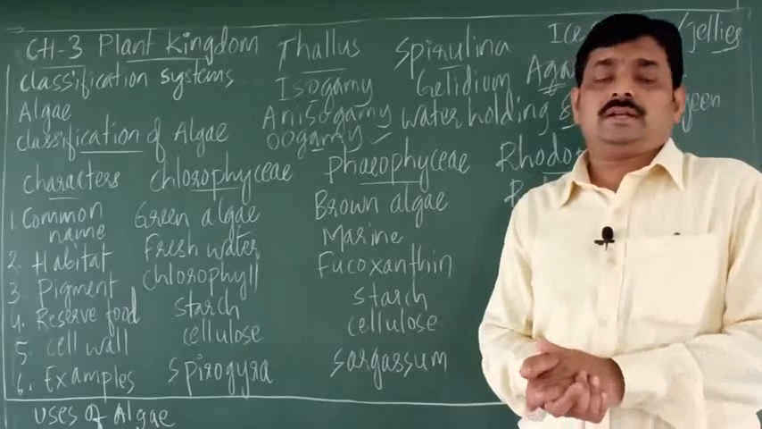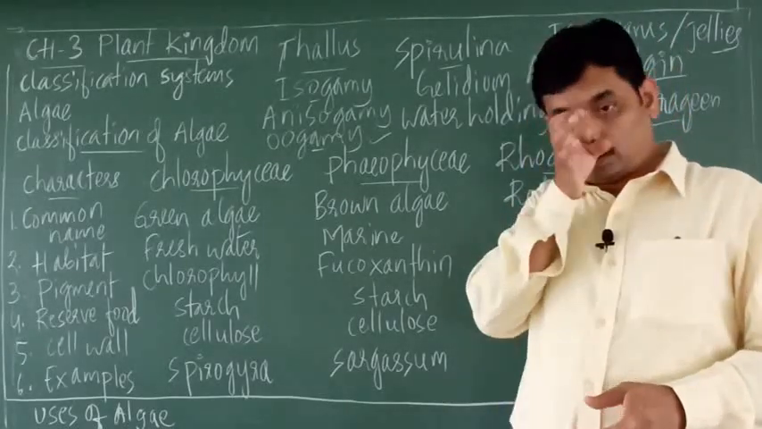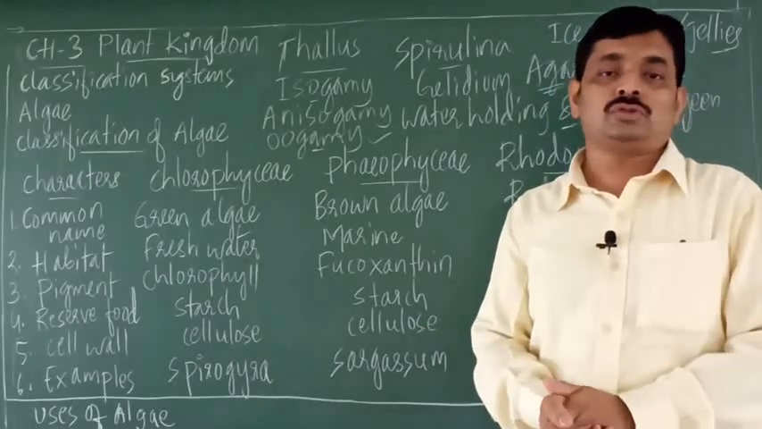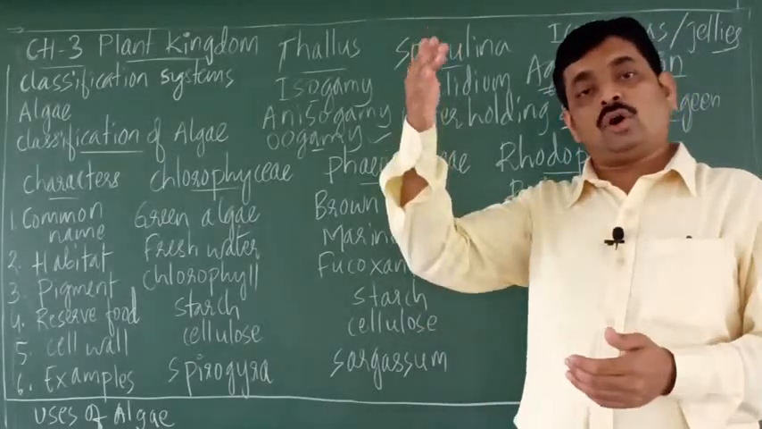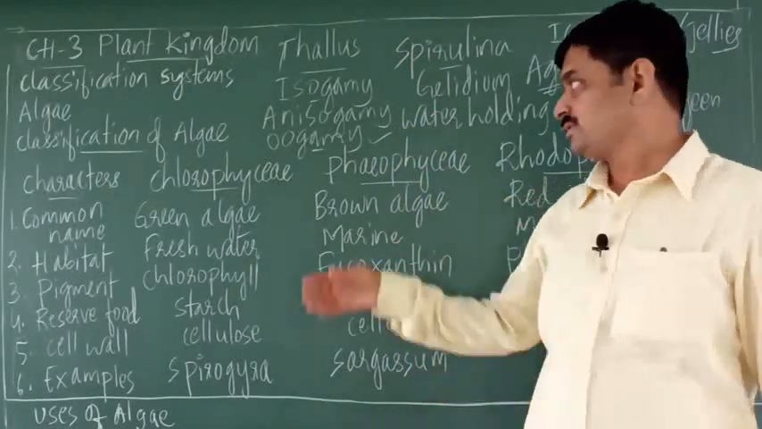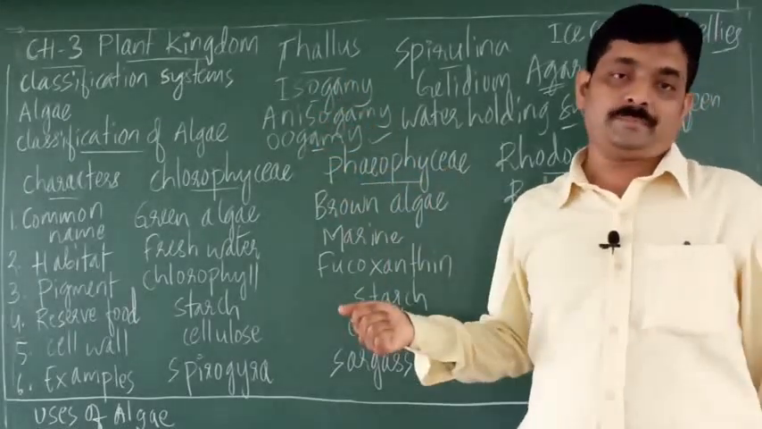So that is about the general characters of algae. You may expect a 5-mark question: write the general characters of algae. So you have to write all these characters. Or you may expect 1-mark questions: what is isogamy, what is anisogamy, and what is oogamy.